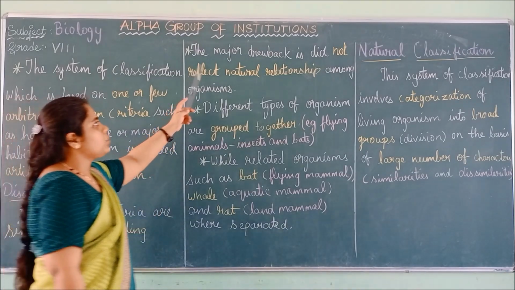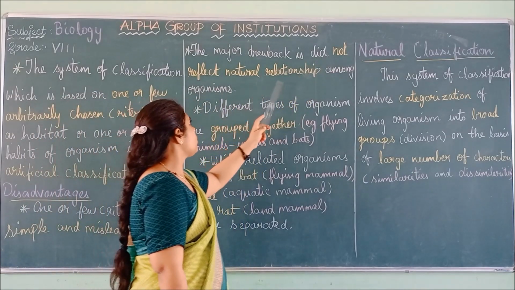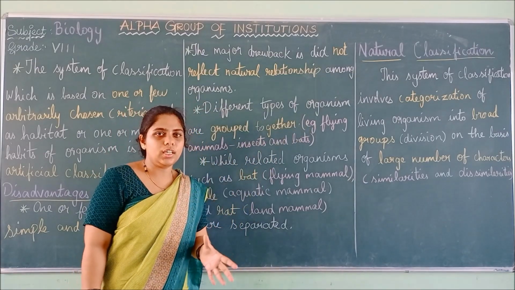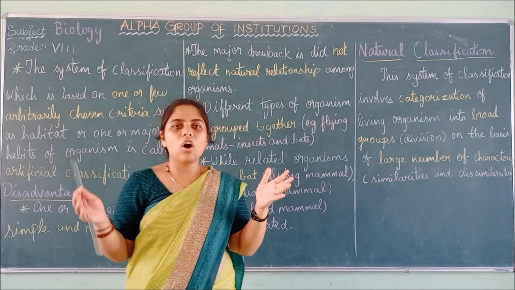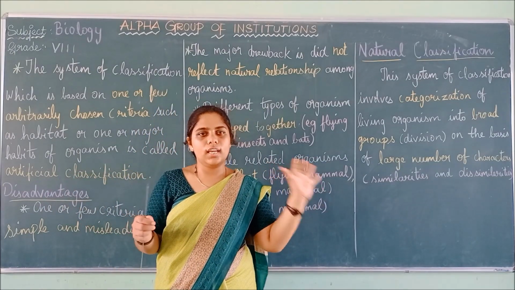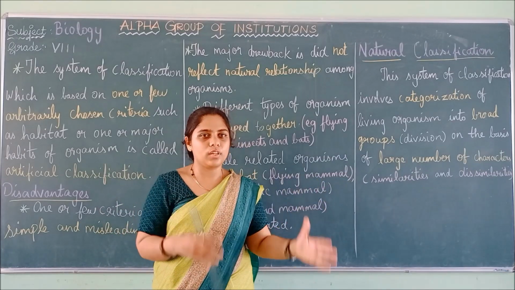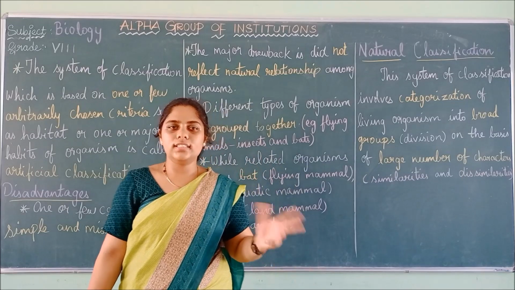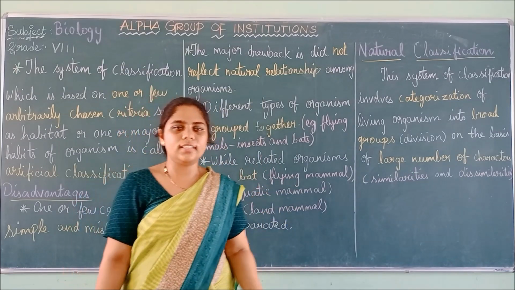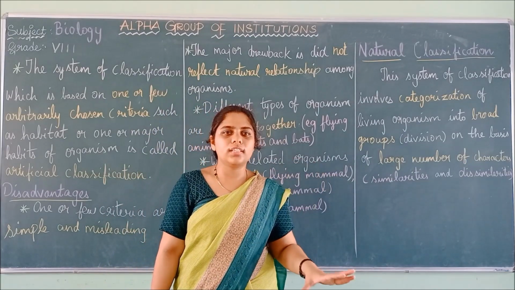And the major drawback is that it did not reflect natural relationship among organisms. So in artificial classification, they did not relate the organisms. If all the organisms on land are put under one group, in the land itself there are many different organisms that are totally unrelated. So with the habitats alone we cannot classify the organisms.